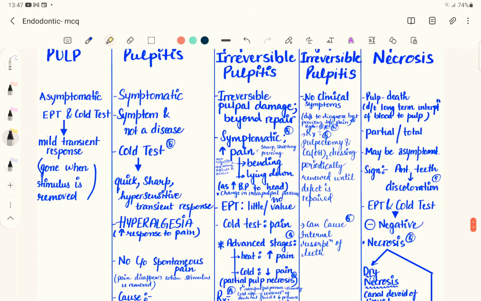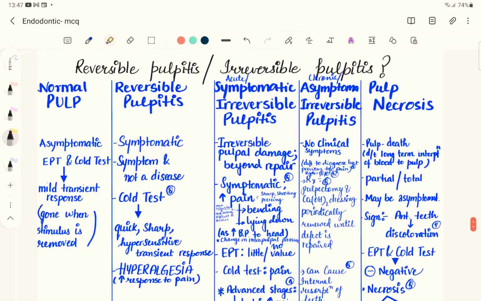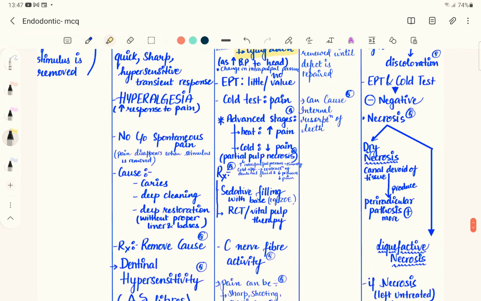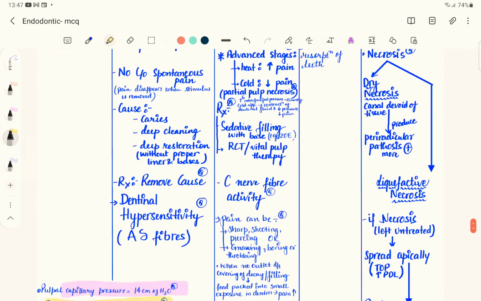Irreversible changes start appearing. So in case if a patient is having irreversible pulpitis, there is going to be pain on bending and lying down. This pain is going to be either sharp shooting, most of the time sharp shooting, piercing, or this pain can be gnawing, boring, or throbbing.